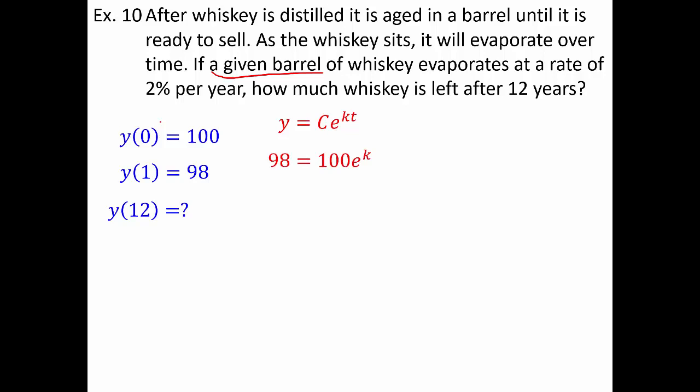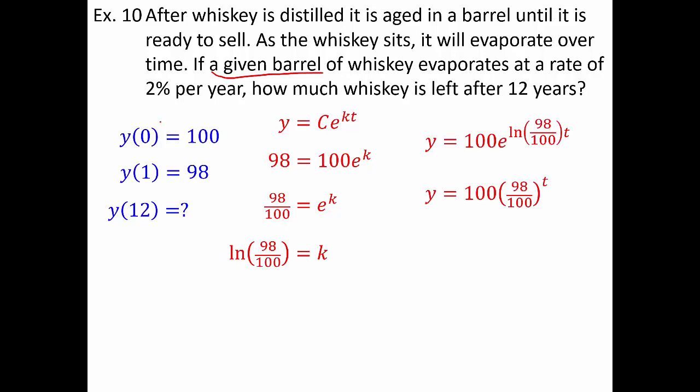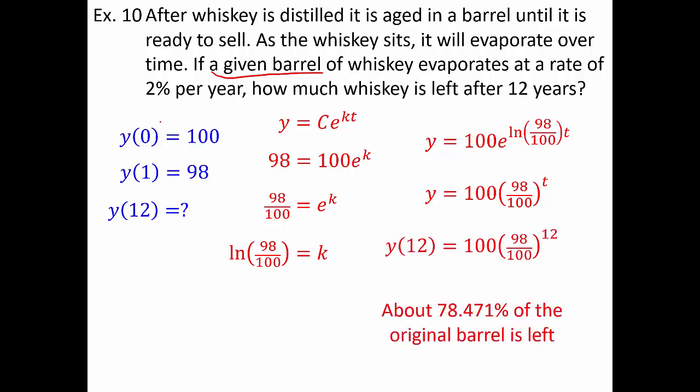So 98 equals 100 e to the k. Keep in mind the t value in this case would be 1 when y is 98. Divide by 100 and take the ln of both sides. So k equals ln of 98 over 100. Plugging that back into the model and simplifying, we're going to get 100 times 98 over 100 raised to the t. Plugging in t equals 12, here's my exact answer. Type that in the calculator, and I'm going to get about 78.471. So there's about 78% of the barrel left after 12 years.